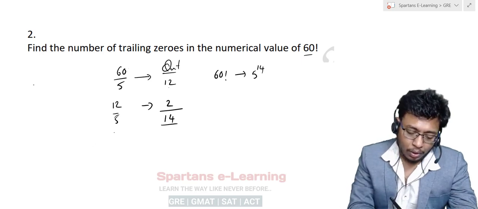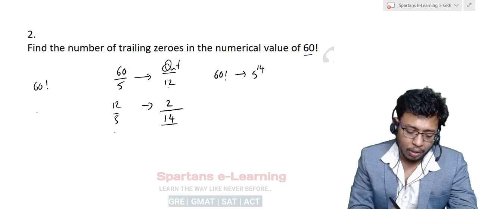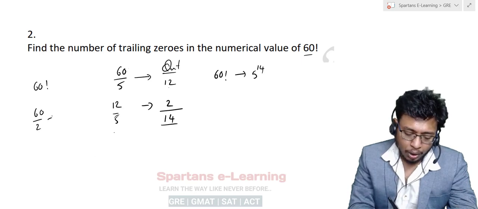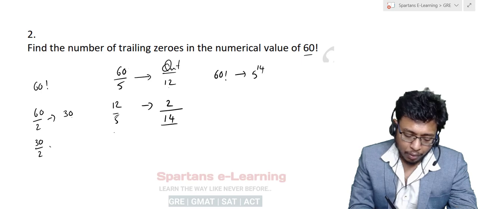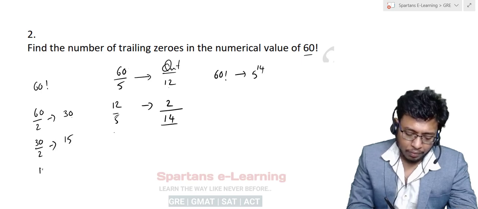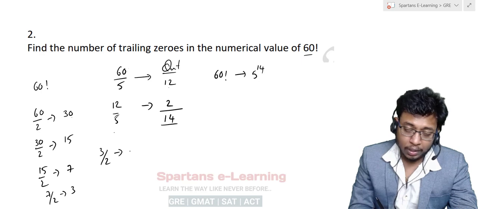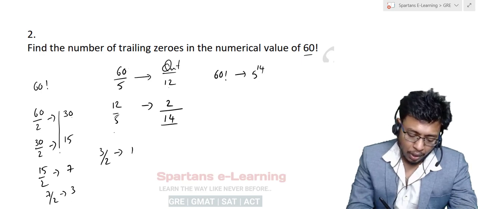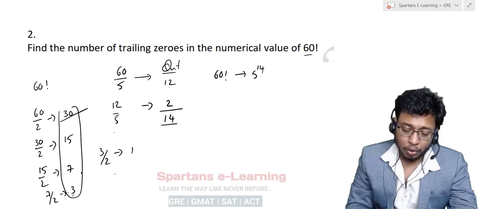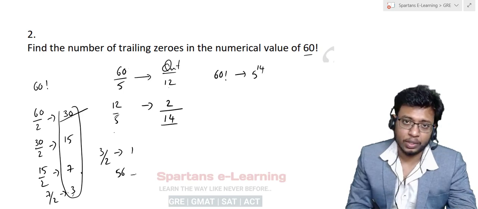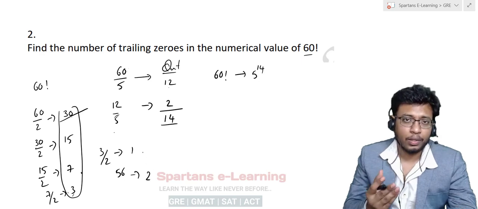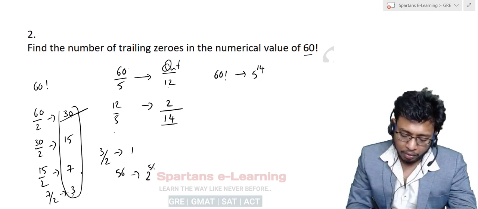Now how will you find the number of 2s in 60 factorial? Simply divide 60 by 2, you write the quotient here, you will get 30. Again this quotient you divide by 2, you will get 15 here. Again 15 you divide by 2, you will get 7 here. 7 divided by 2, you get 3 here. 3 divided by 2, you will get the quotient as 1 here. So if you add all these, 30 plus 15 is 45, 52, 55, 56. So there will be 56 2s. That means the maximum power of 2 in 60 factorial will be 56.